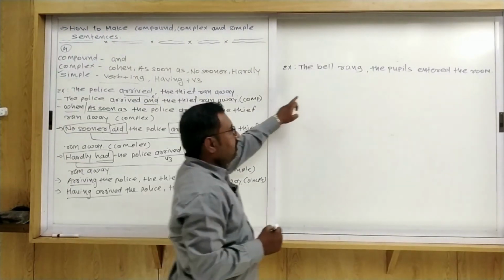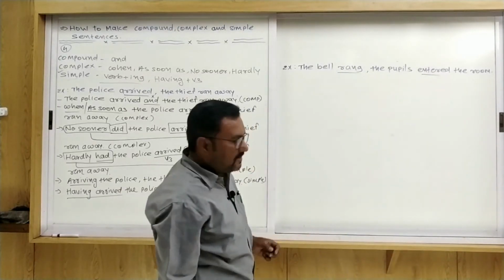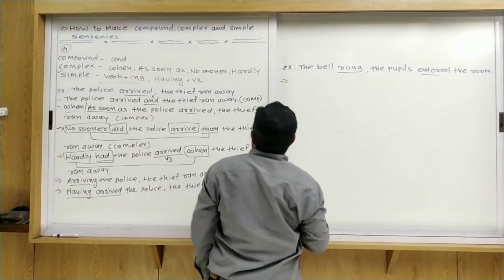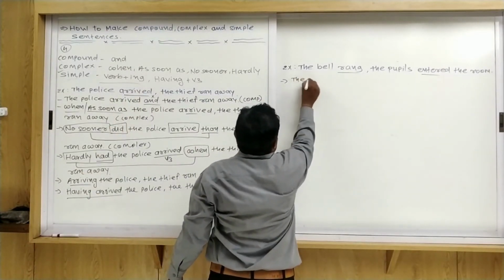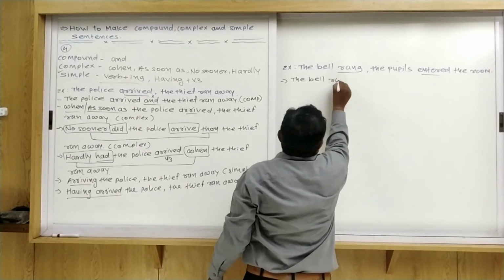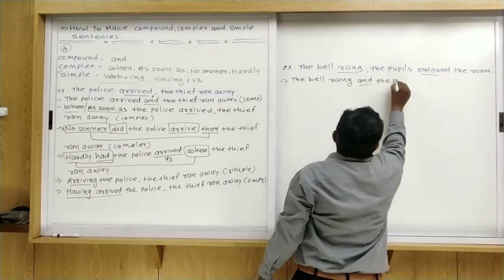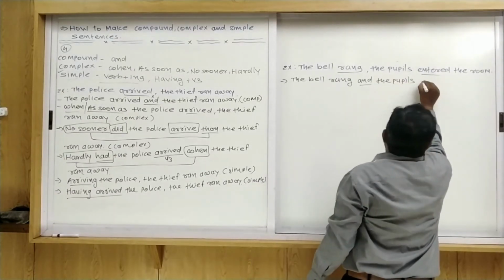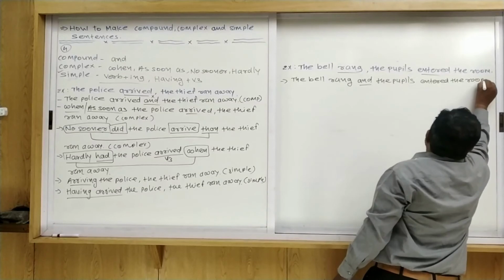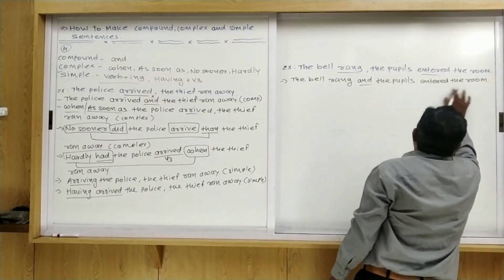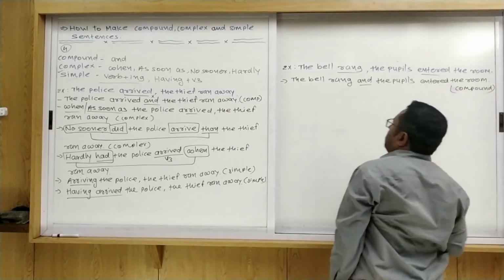The bell rang. The pupils entered the room. This one also uses past tense. So first of all I use a compound sentence. So which conjunction do we use in a compound? And. So the bell rang and the pupils entered the room. Okay, this is the compound sentence. Which sentence? Compound sentence.